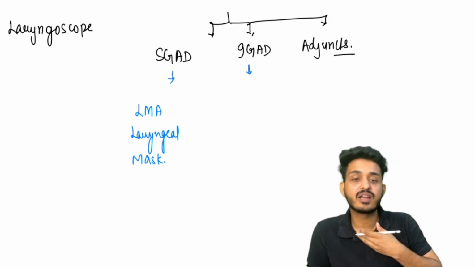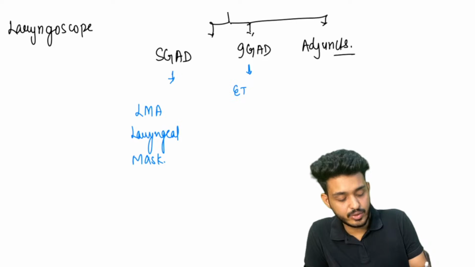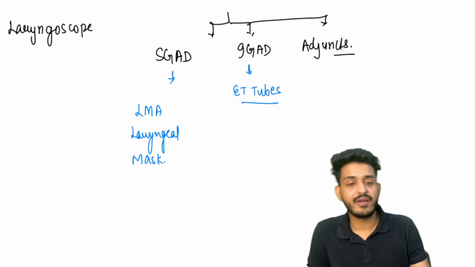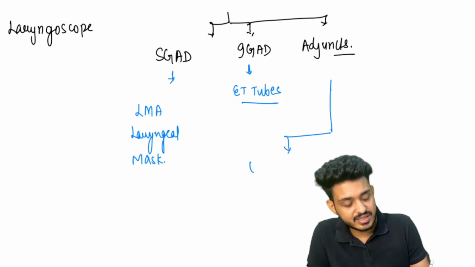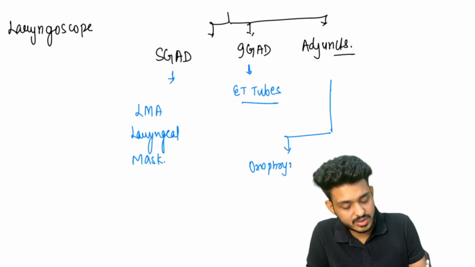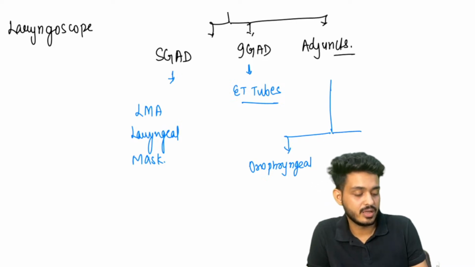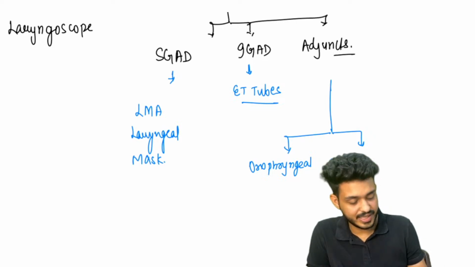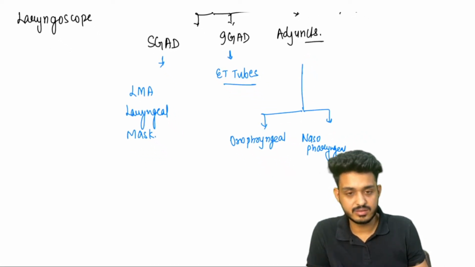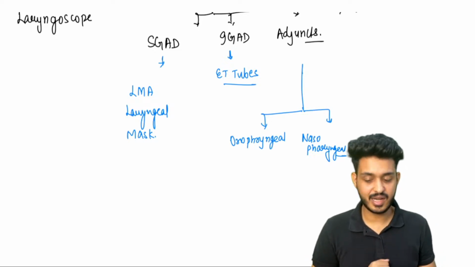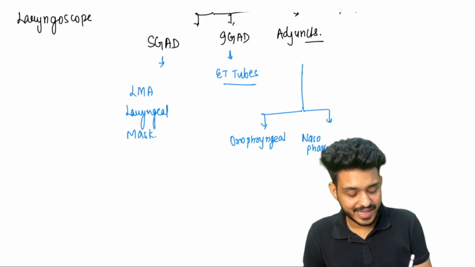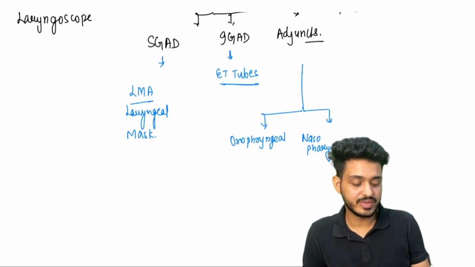Infraglottic devices that are going below the glottis, that is your ET tube, endotracheal tubes. Okay, and what are the adjuncts that we need to remember? Here we are having two types of adjuncts. First is oropharyngeal, and second one is your nasopharyngeal. If you guys are feeling I'm going fast, you can tell me. The ultimate purpose of this class is that you should be understanding everything, right? So we are having laryngeal mask airway, we are having ET tubes, we are having adjuncts.